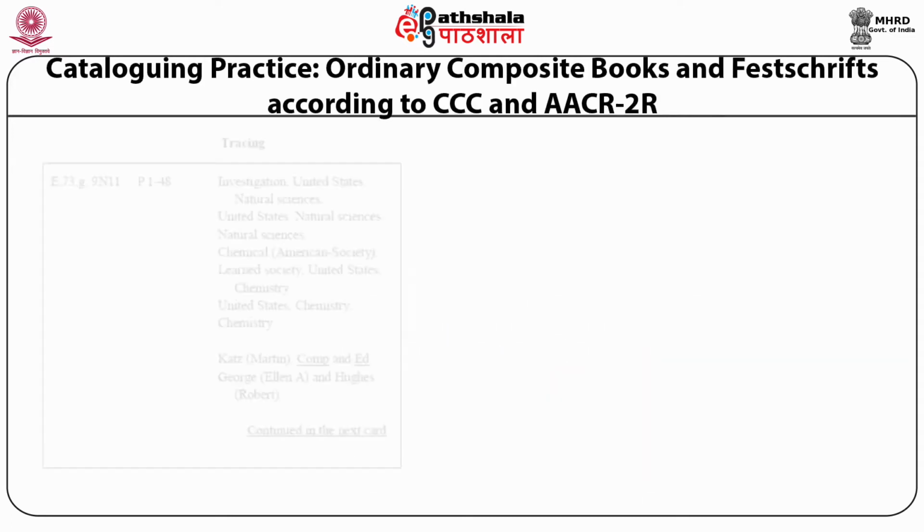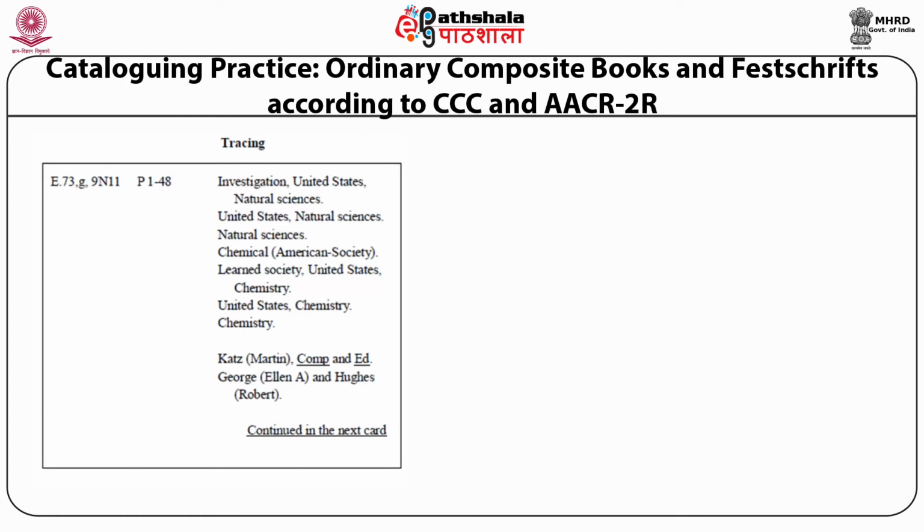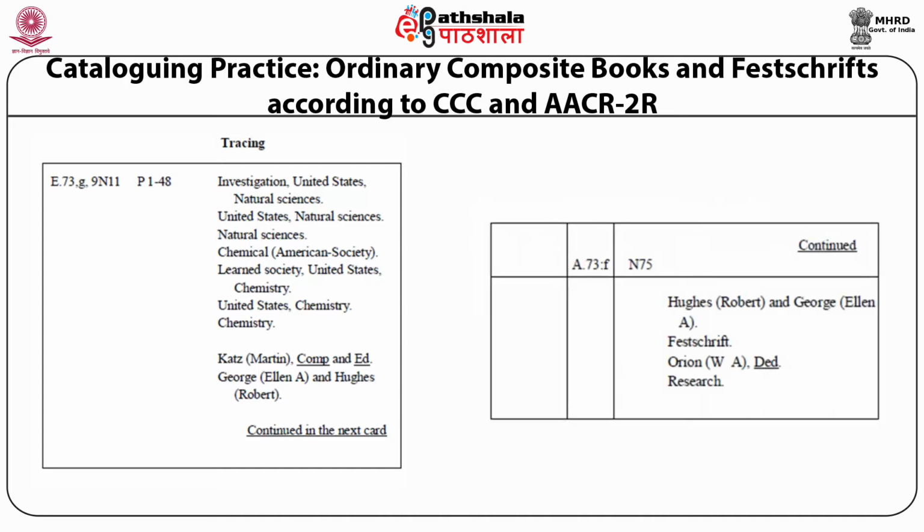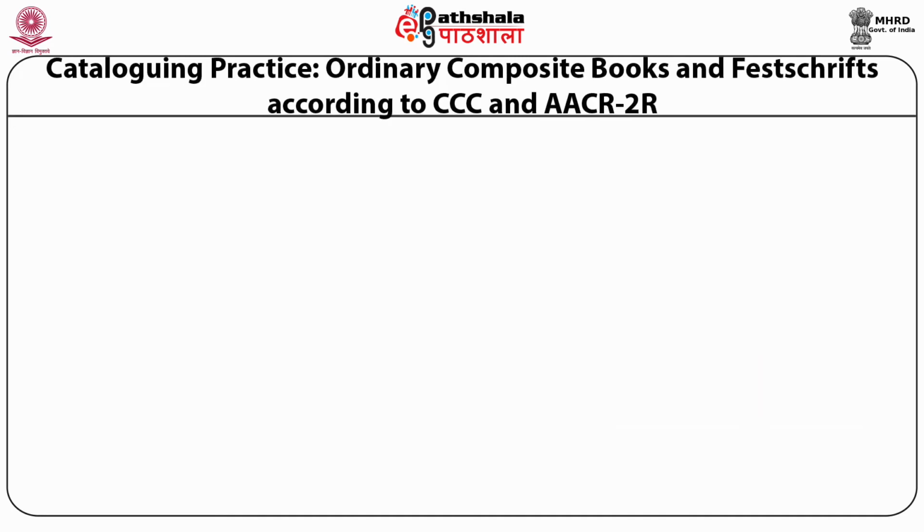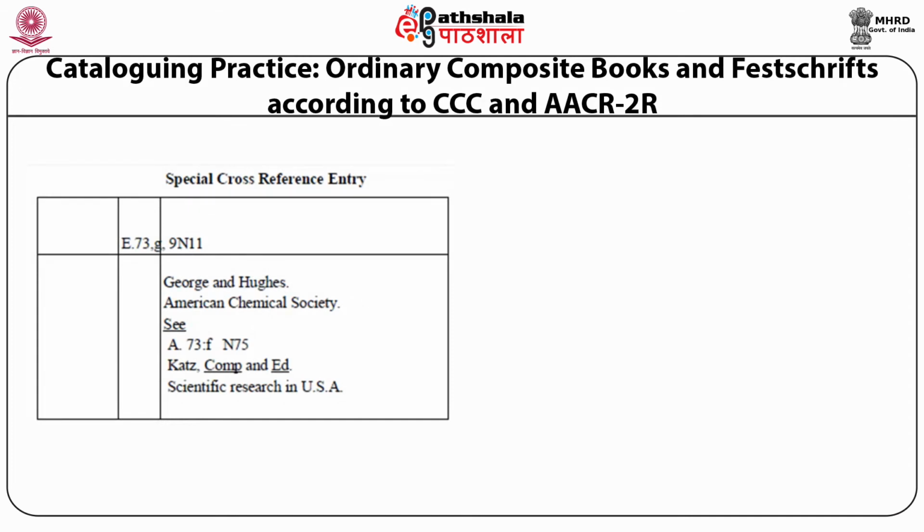Now you can see the tracing section, which is prepared on the back side of the main card. Since all the information could not be given in one card, in the end you can see it is written continued in the next card and it is underlined. And in the next card on the top, the word continued is written and it is also underlined. This is the special cross-reference entry which is to be highlighted.